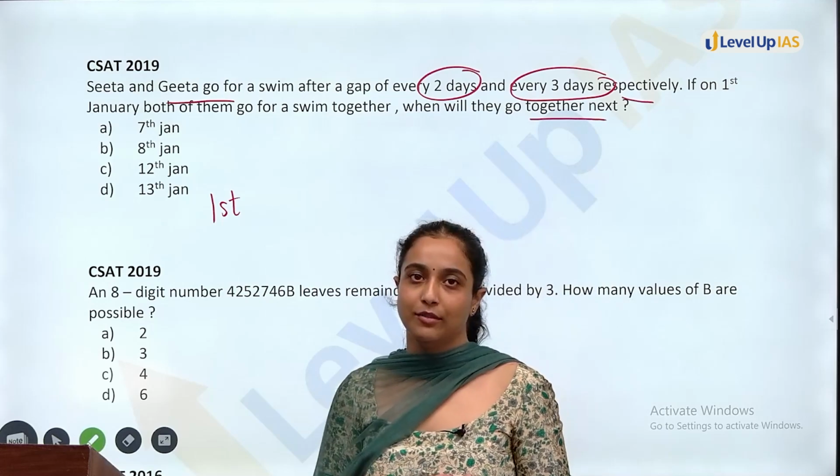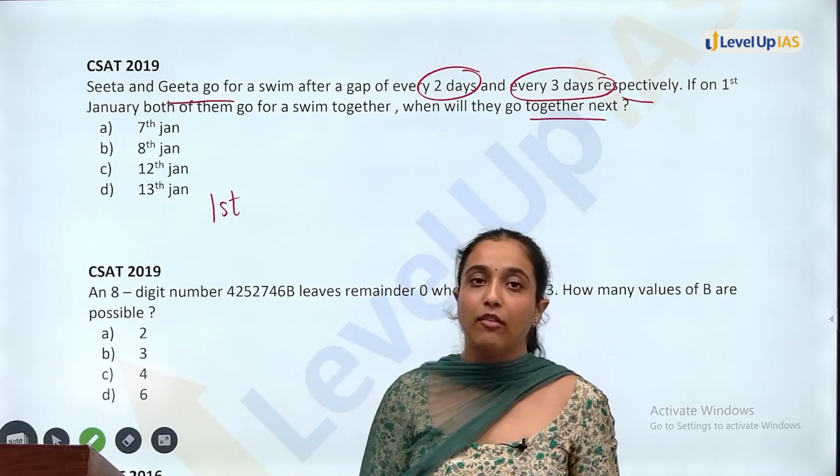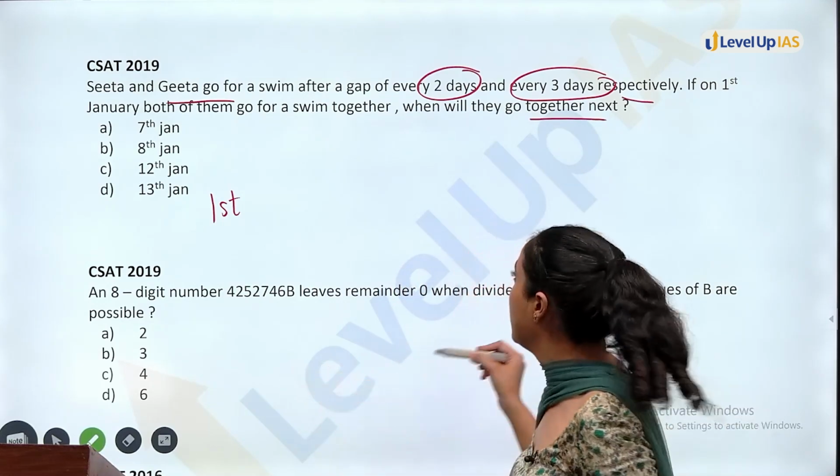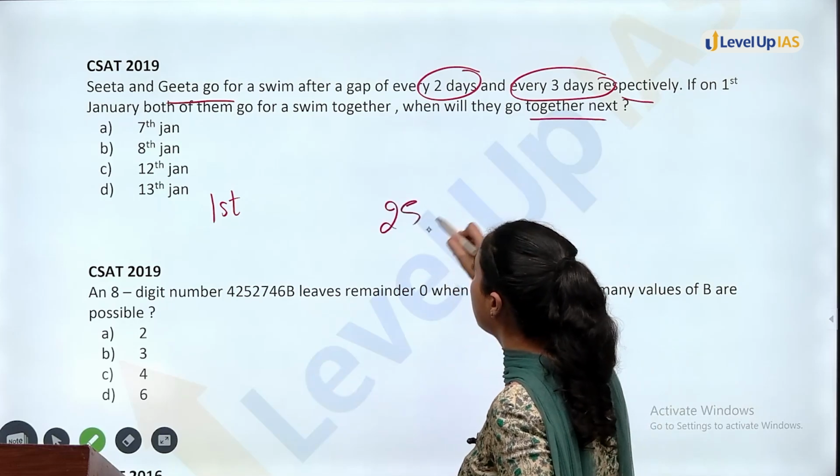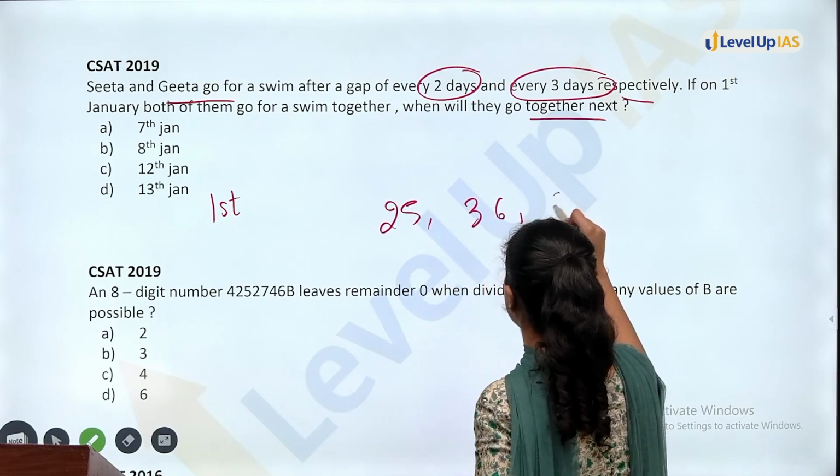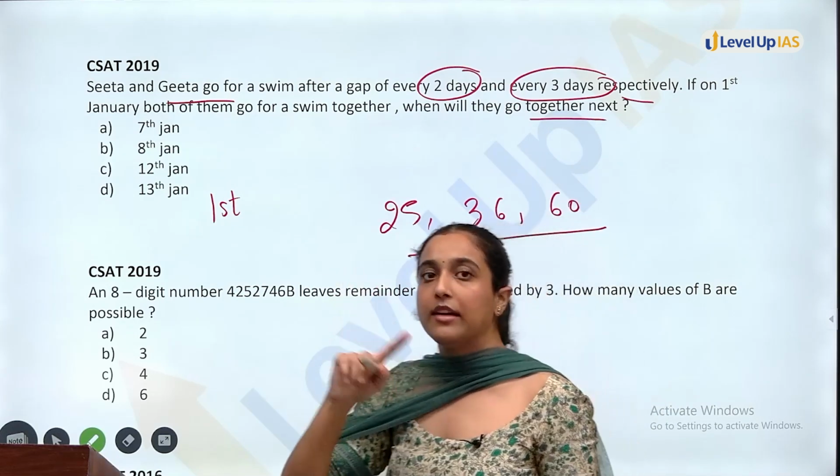Point number 1, which you should keep in mind, is we have already done a question in which there was 25 seconds, 36 seconds or something like that, 60 seconds, where lights were switching.